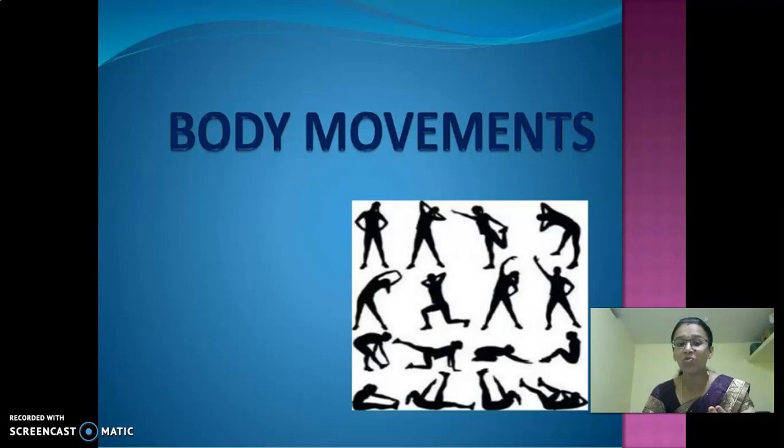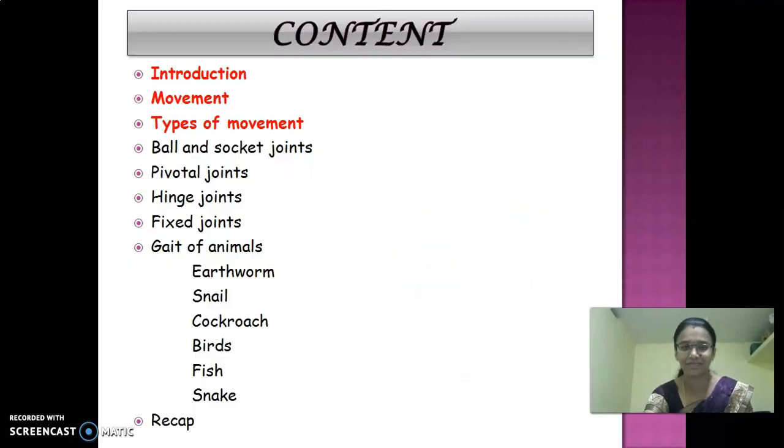What are all the movements which we do? How we are able to do that? So, we are going to study about this in this lesson. First, these are all the content of this lesson, children. First is introduction about movement, and then definition of movement, types of movement. So, these all are not there in a book. That is, the types of movement are not there. So, just take your hints note.